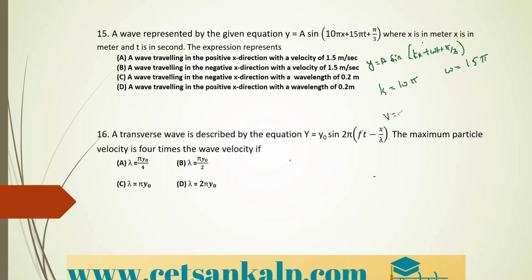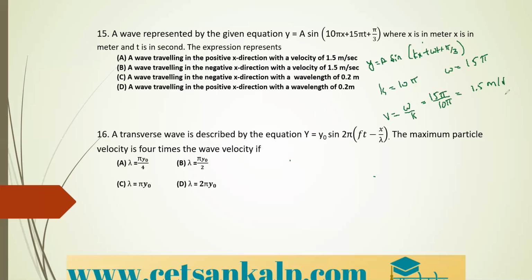And we know that v is equal to what? It is omega by k. So what is omega? It is 15 pi divided by the k value, which is 10 pi. So pi will get cancelled. 15 divided by 10 is how much? It is 1.5 meter per second. So we can say that a wave is traveling in the negative x direction with a velocity of 1.5 meter per second. We can say that option also.